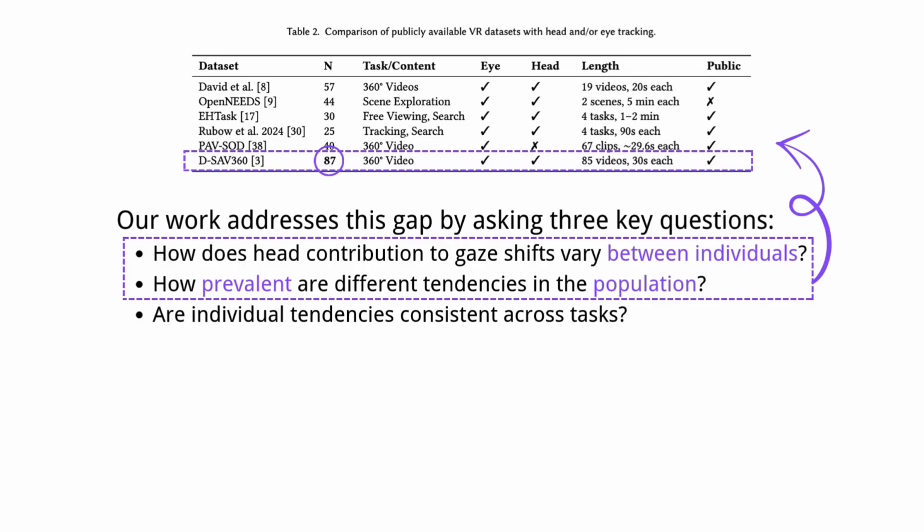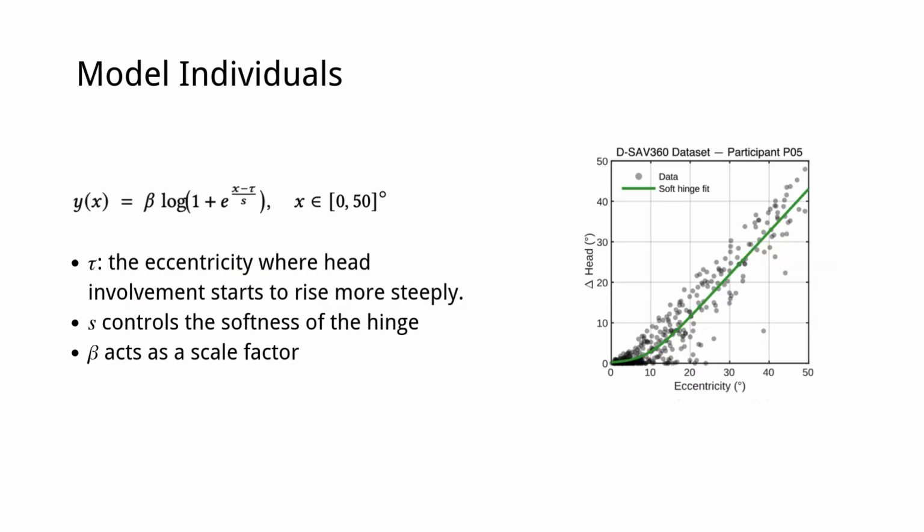To investigate the first 2 questions, we analyzed a large, open dataset of natural gaze shifts from 87 participants watching 360-degree videos. To model individual behavior, we moved beyond old threshold-based metrics and captured the continuous link between head movement and gaze eccentricity. Our solution is the soft hinge model, a simple curve with 3 interpretable parameters: when head movement begins, how gradual the transition is, and the overall contribution at large eccentricities. This continuous approach avoids arbitrary cutoffs, handles sparse data robustly, and creates a uniform basis for comparing people. It also fits user behavior significantly better than prior methods.